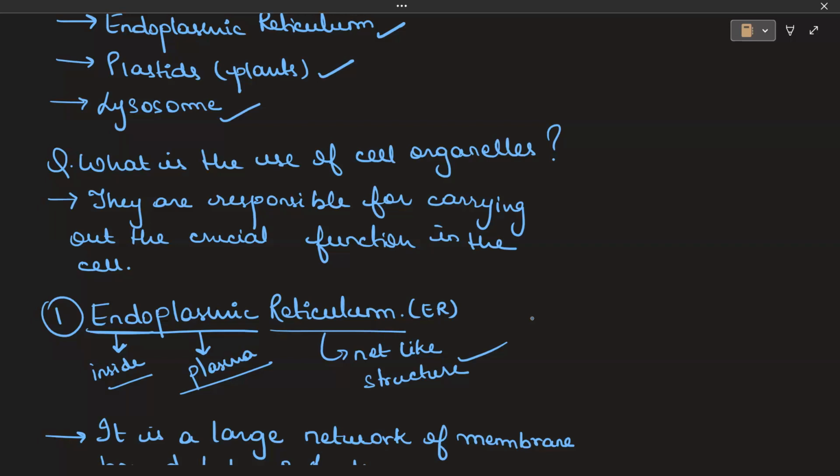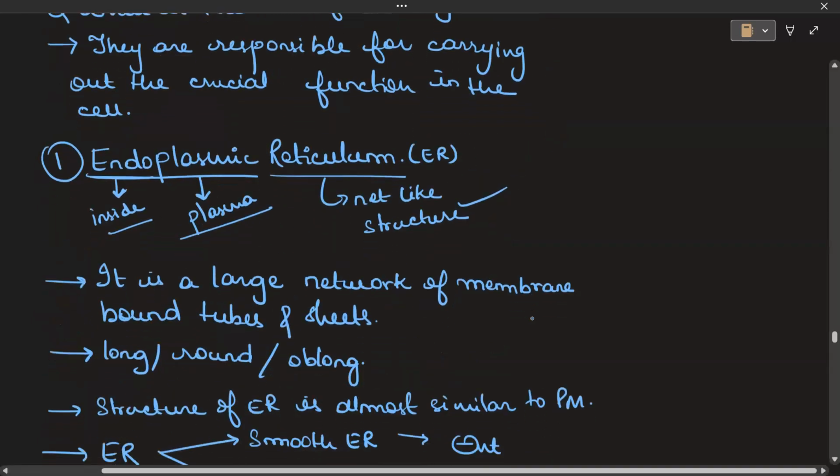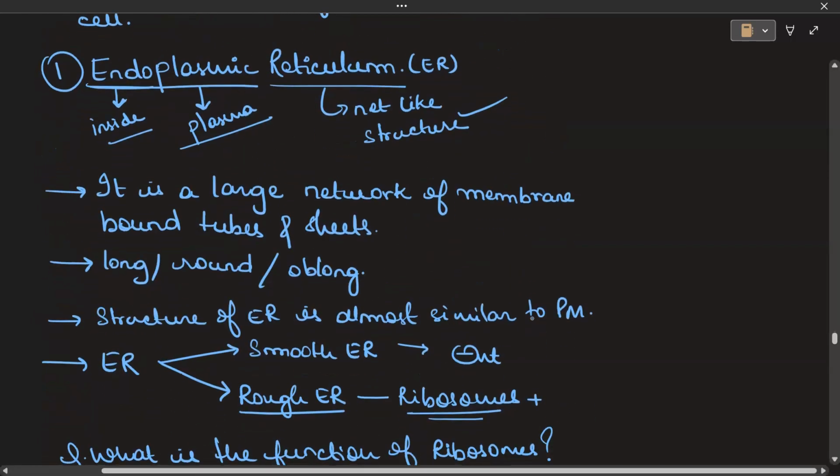Yes, ma'am. All right. Now let's talk about endoplasmic reticulum. Let's break down the word to understand the meaning. Endo means inside, plasmic means related to the plasma, and reticulum is a net-like structure. So, a net-like structure which is present inside the plasma is the endoplasmic reticulum.